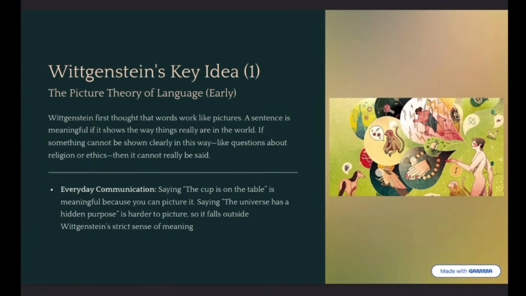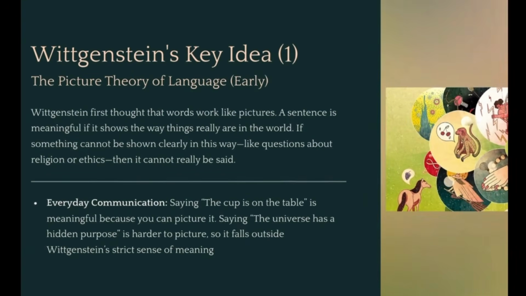And so Wittgenstein's first key idea is based on his early works and studies, which is the picture theory of language. Now, Wittgenstein first believed that words were like pictures. And so a sentence is only meaningful if it shows the way things really are in the world. So in this way, if you were to paint out the sentence that you said, it would make sense. But if it would be impossible to paint out the sentence that you said because it doesn't show how the world really is, then he says it lacks meaning.